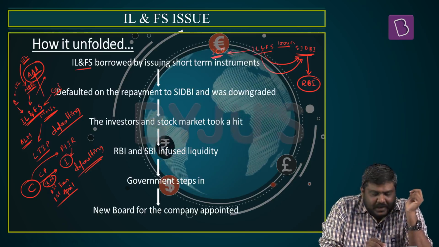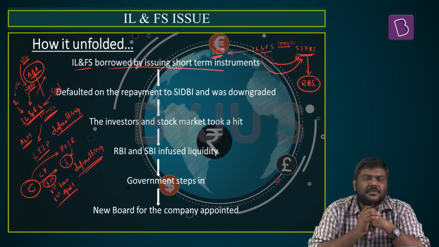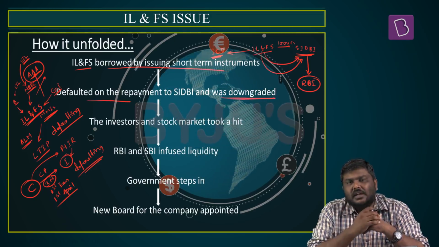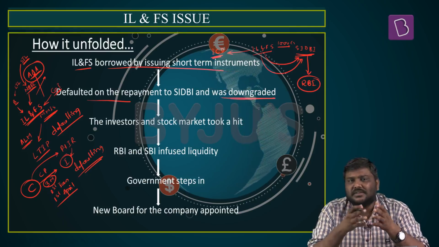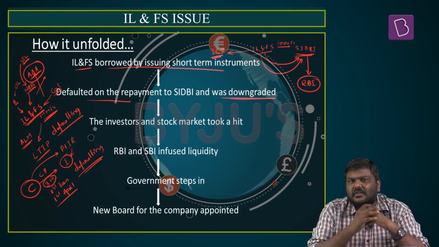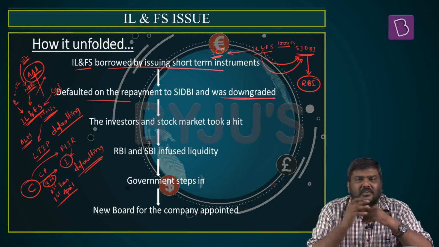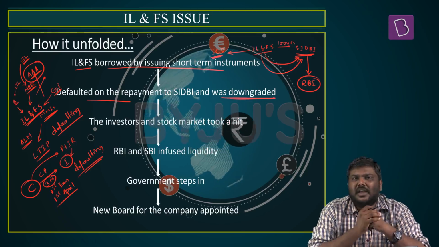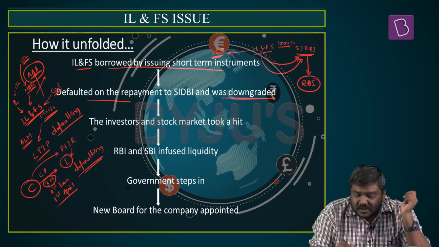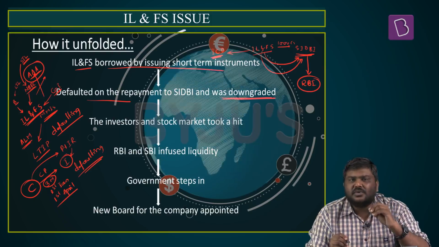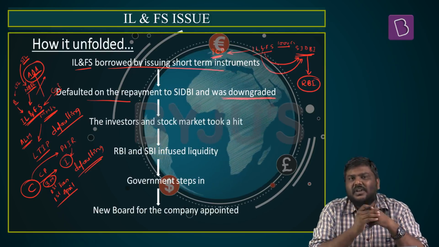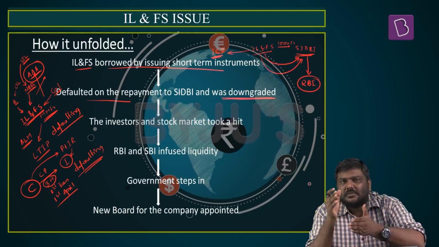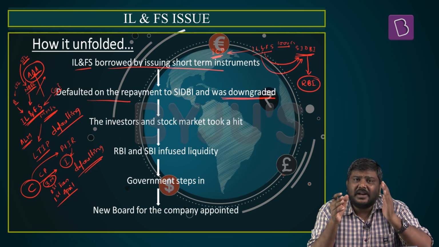Now look at this. IL&FS borrowed by issuing short-term instruments. When they defaulted, their credit rating was downgraded. It is said that the market intermediaries such as various mutual funds as well as NBFCs, which had a huge amount of investment in IL&FS, did not even realize that there was going to be a problem in this company. They were caught unawares when there was a sudden credit downgrade of these debt instruments. That is when one of the biggest lenders or investors in these commercial papers went to the market and sold them at a very high discount.